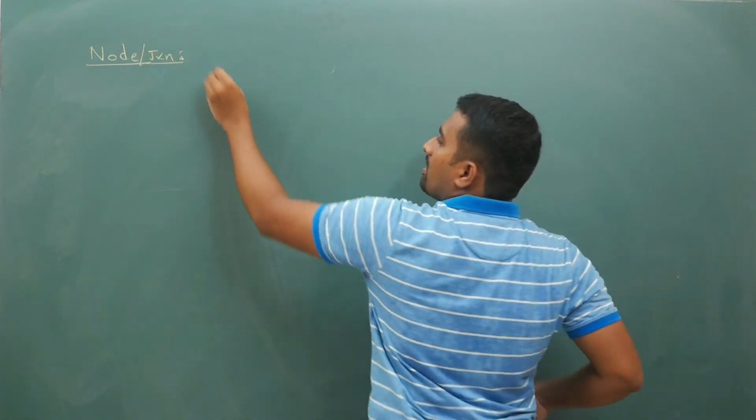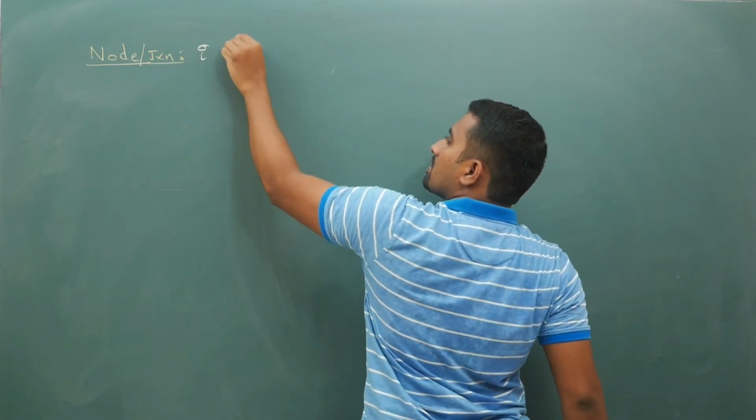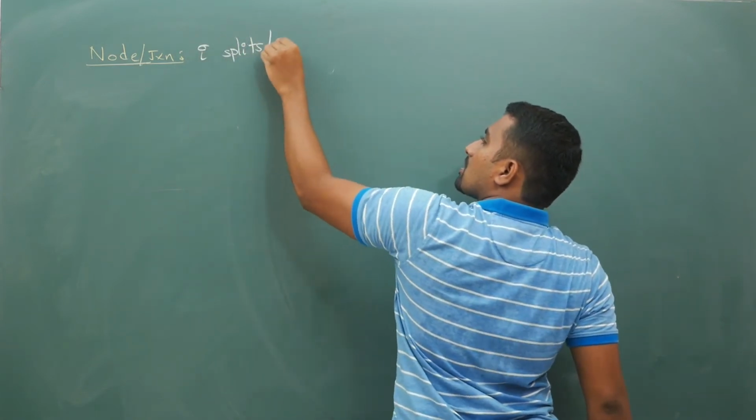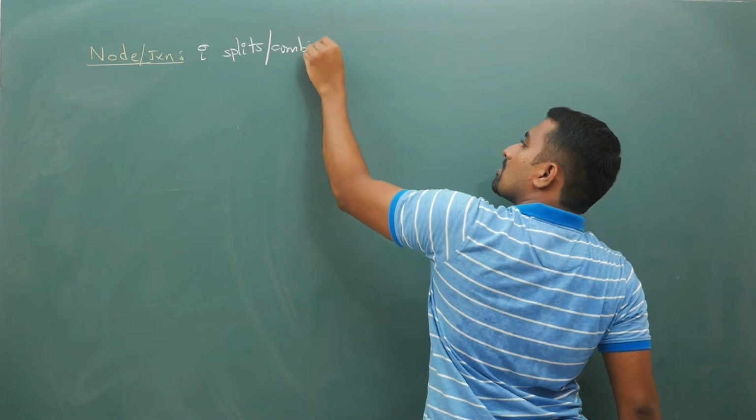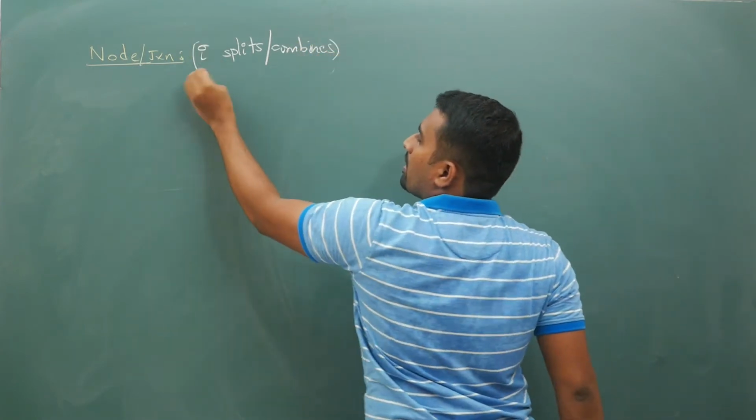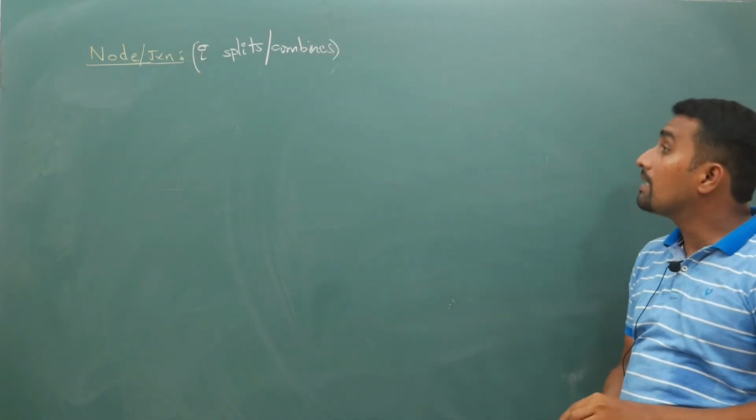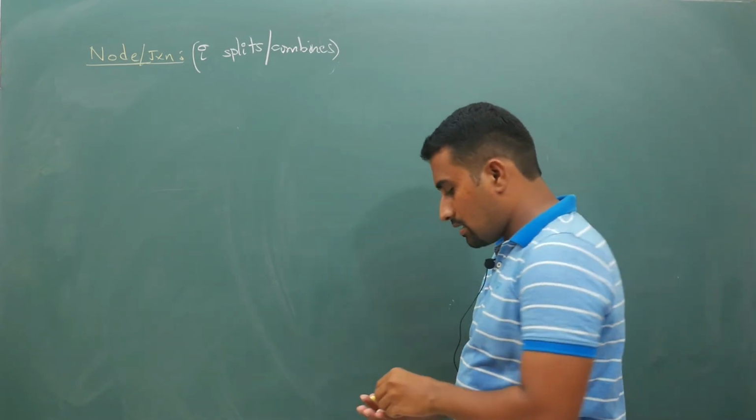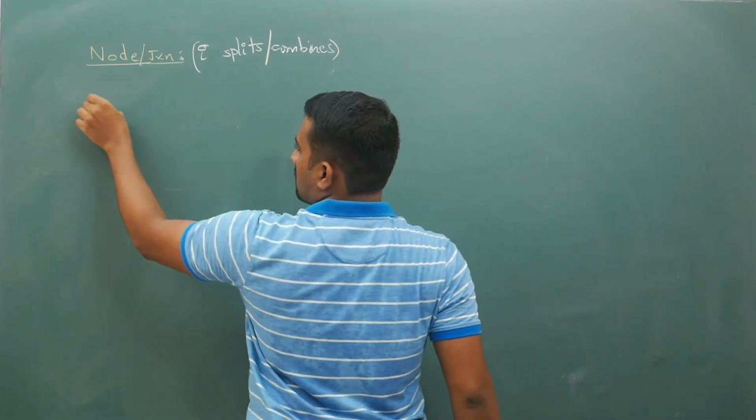Your current will split or combine. That is your node. Okay, next, the second thing is branch.